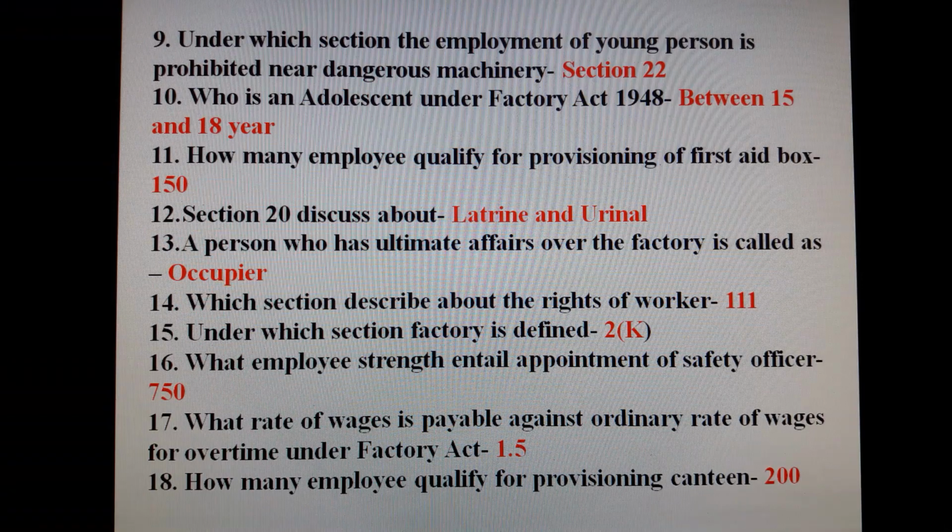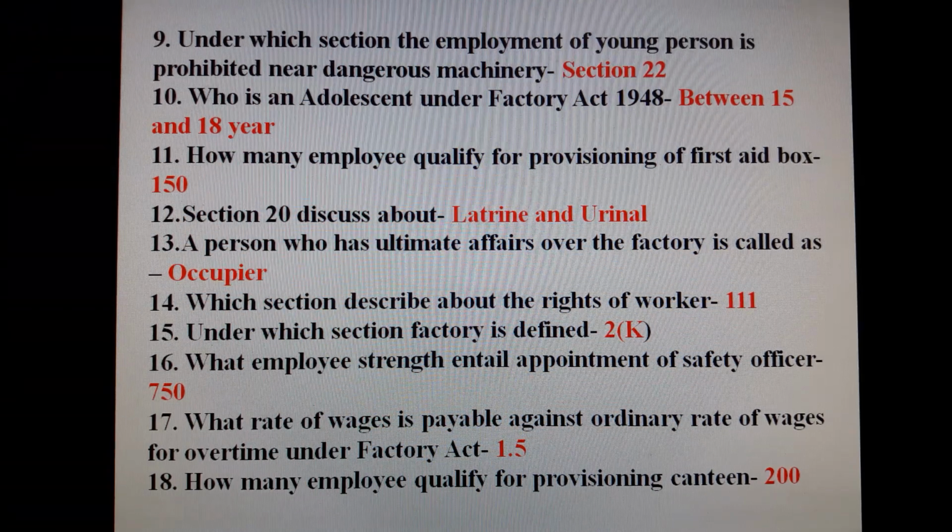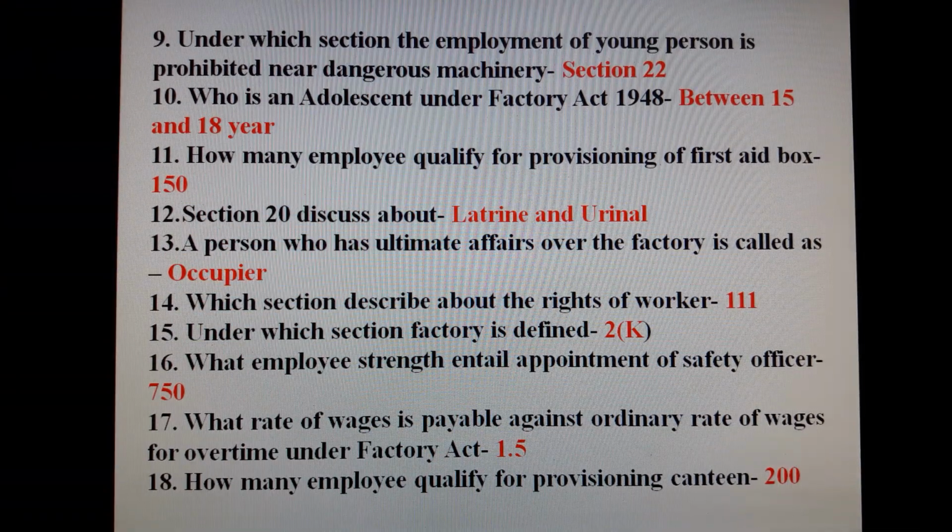Question number 11. How many employees qualify for provisioning of first aid box? 150. Question number 12. Section 20 discuss about latrine and urinal. A person who has ultimate affairs over the factory is called as occupier. Which section describe about the right of worker? 111. Under which section factory is defined? 2K. Question number 16. What employee strength entail appointment of safety officer?